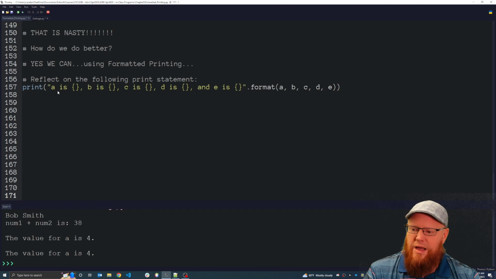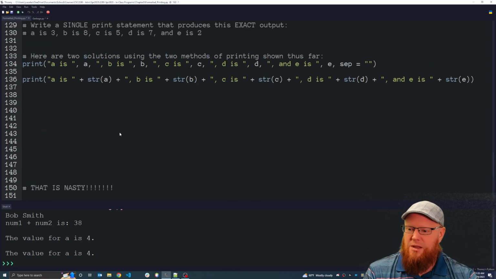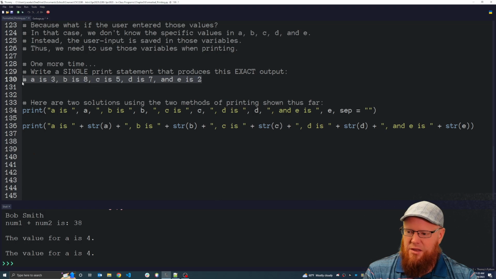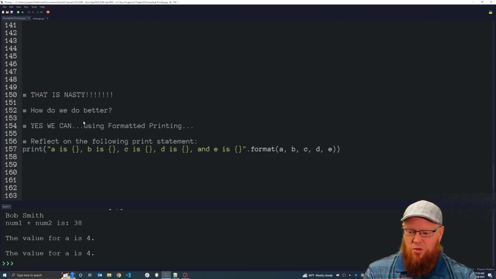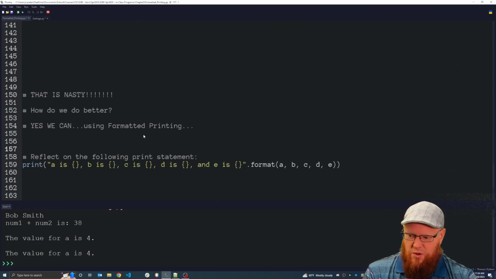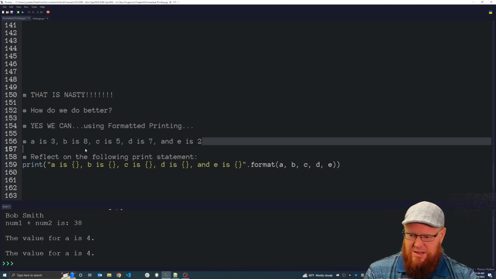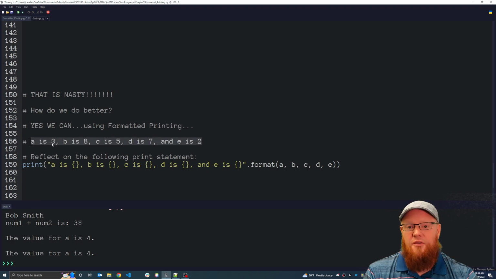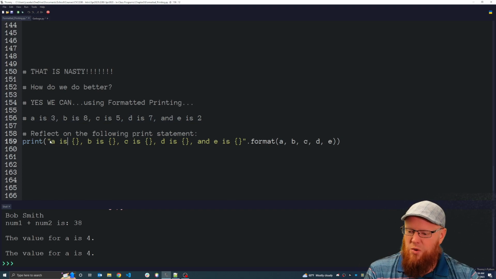So simply reflect on the following print statement. Just reflect on that statement, and then we're going to break it down in detail. Reflect on what's perhaps happening, and let me copy paste our objective, the goal, right? The goal is we want to print this statement using the values that are saved in those 5 variables that we made above. So what do we have here?